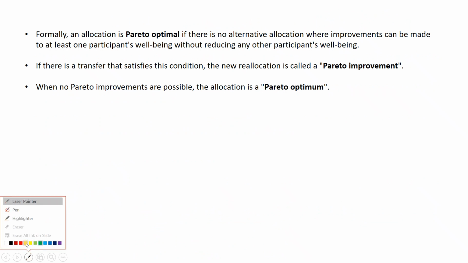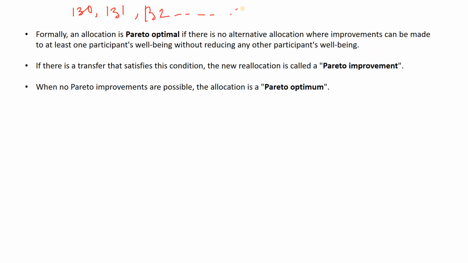Okay, but after say the 130th iteration, there cannot be any better result, because for the 130th, 131st, 132nd, and so on up to 200 iterations, whatever solution you have got for this situation, you have got some improvement, but after that there is no improvement. You are getting the same result, all are the same. That means the same variable you are getting. So at the 131st iteration you are not getting an improvement, the 132nd also not. That means no Pareto improvements are possible.